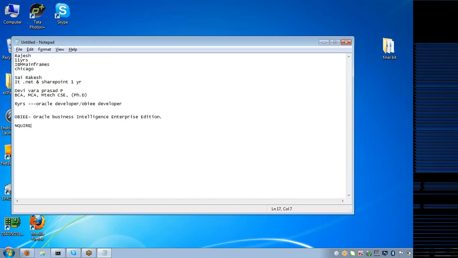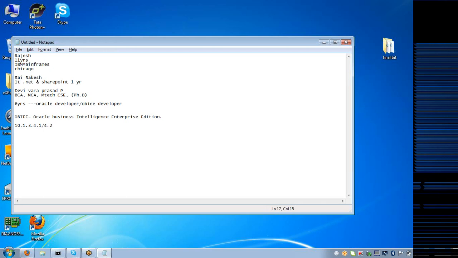OBI stands for Oracle Business Intelligence Enterprise Edition. The version we are going to deal with is 10.1.3.4.1, or 4.2 also, no problem.